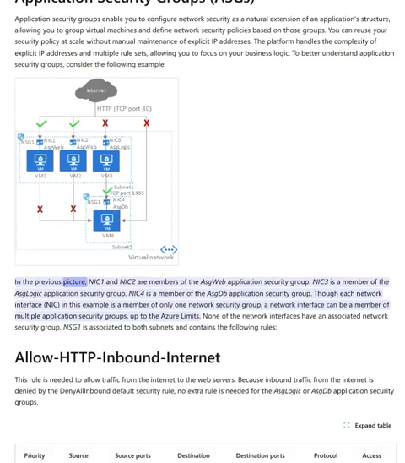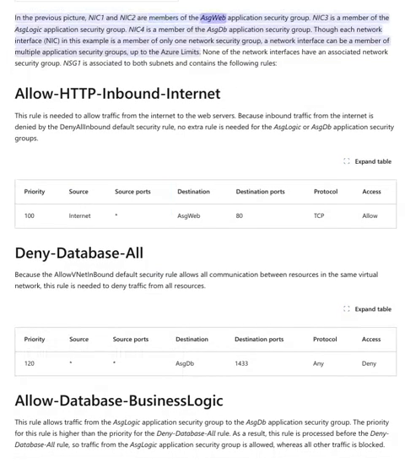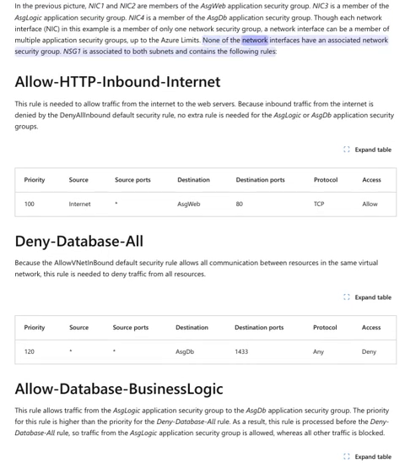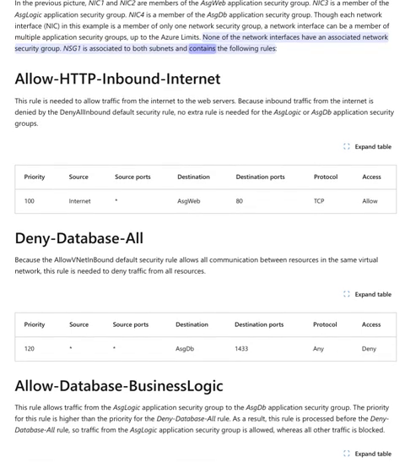In the previous picture, NIC1 and NIC2 are members of the AsgWeb application security group. NIC3 is a member of the AsgLogic application security group. NIC4 is a member of the AsgDb application security group. Though each network interface, NIC, in this example is a member of only one application security group, a network interface can be a member of multiple application security groups, up to the Azure limits. None of the network interfaces have an associated network security group. NSG1 is associated to both subnets and contains the following rules.